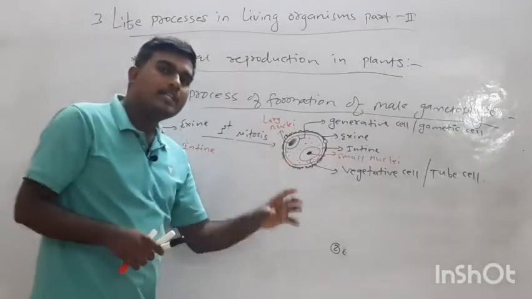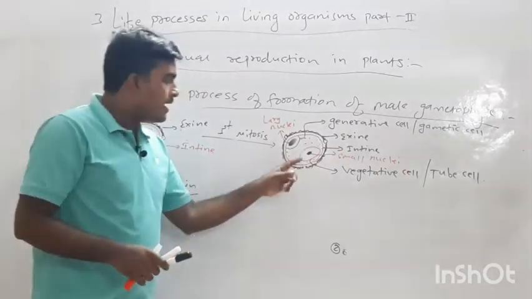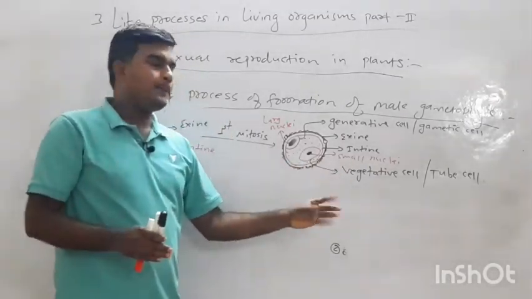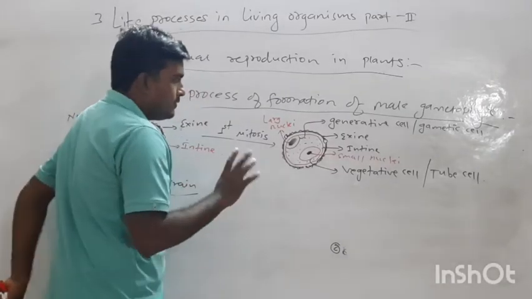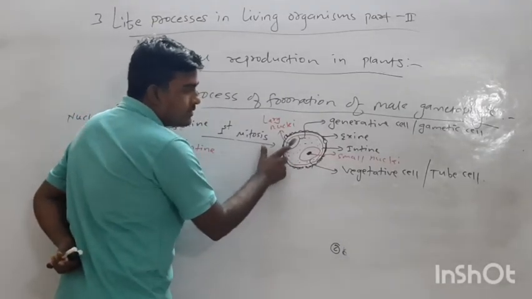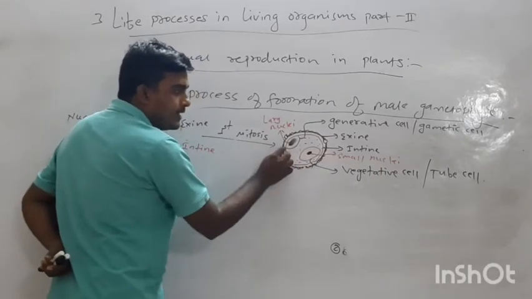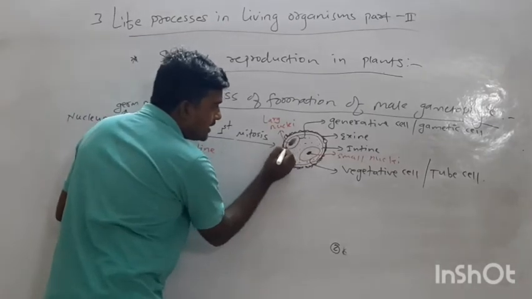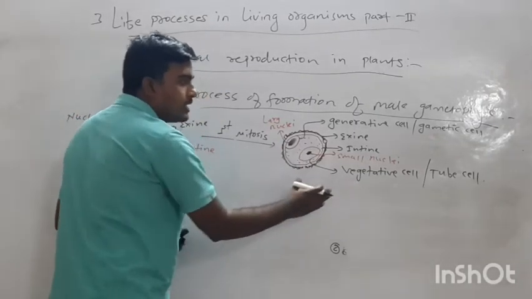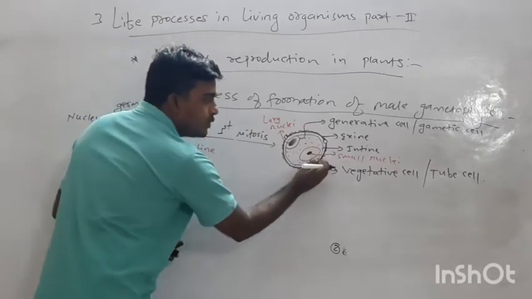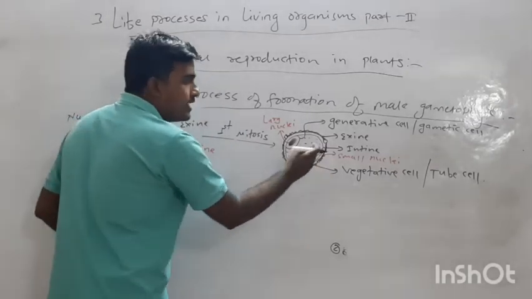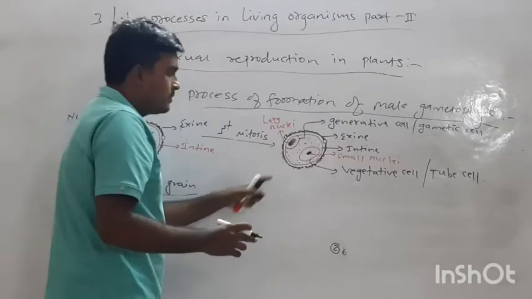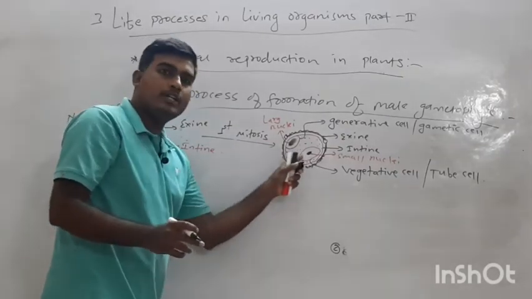The generative cell is smaller in size but has a large nucleus, and the vegetative cell is large in size but has a small nucleus. Another difference is that the generative cell is attached to the intine layer, and the vegetative cell or tube cell does not attach to any membrane or any layer of exine or intine. It is freely found in the cytoplasm.